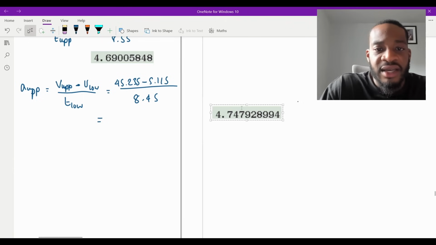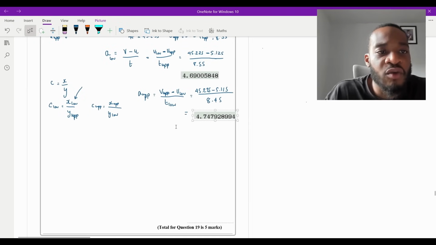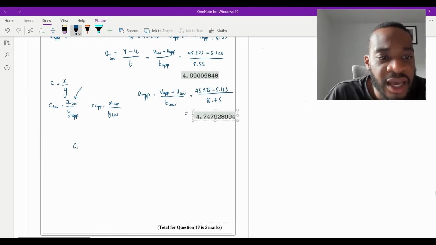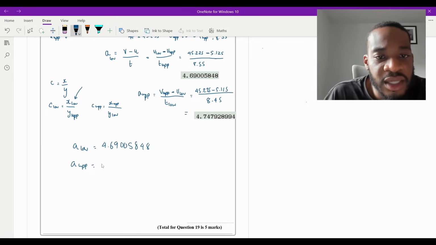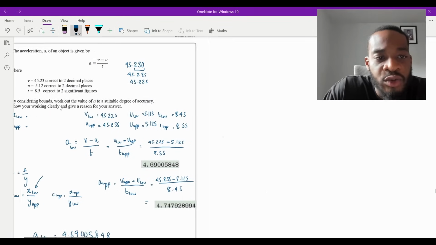Okay, so we've done the heavy lifting now. We've got the upper and lower bound of A, don't we? So now what I'm going to do is write these here. A low is going to equal 4.69005848. And then A upper is going to equal 4.747928994. Okay, now the question is, remember, by considering bounds, work out the value of A.